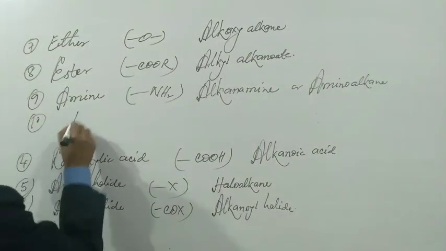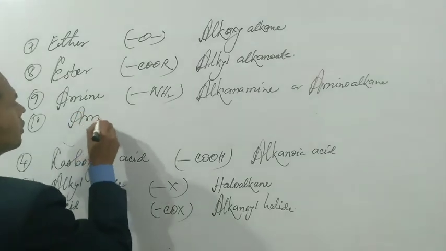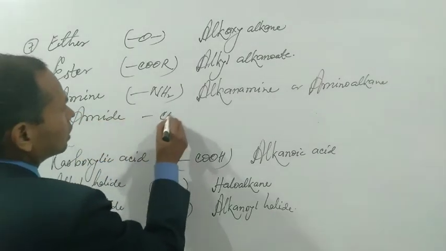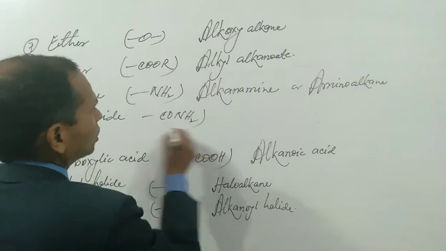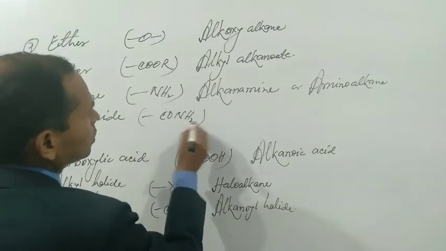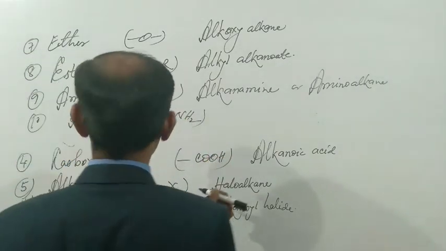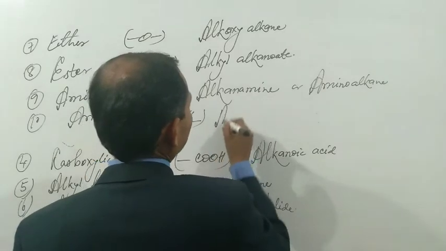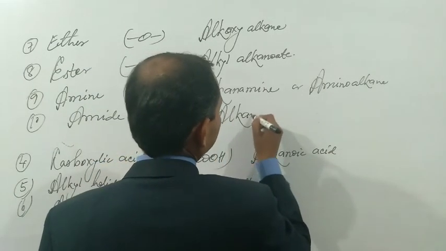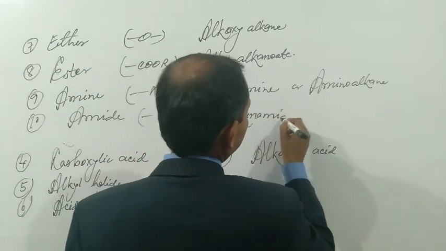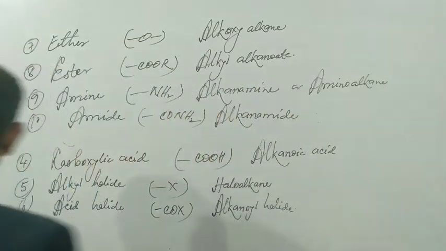Another is amide. Functional group is bond CONH2. IUPAC name of amide is alkanamide.